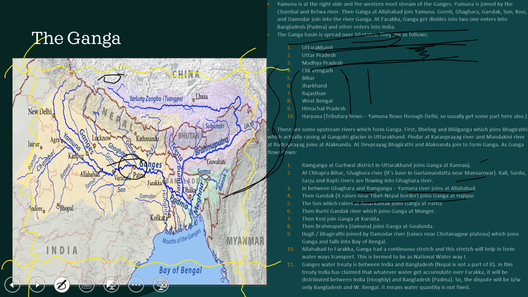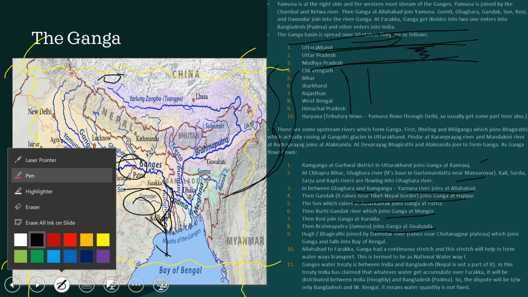Then Burhi Gandak river joins Ganga at Munger. Then Koshi joins Ganga at Kursela. Then Brahmaputra joins Ganga at Goalundo. Hooghly, Bhagirathi is joined by Damodar river. Here, this one, that Damodar river, which joins Ganga and falls into the Bay of Bengal. So Damodar will directly join into that Ganga Hooghly river, and they fall into the Bay of Bengal.